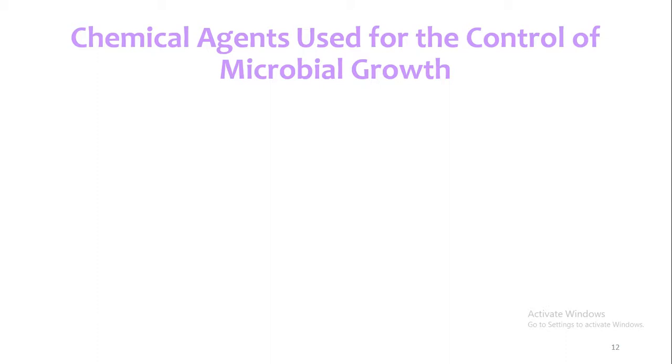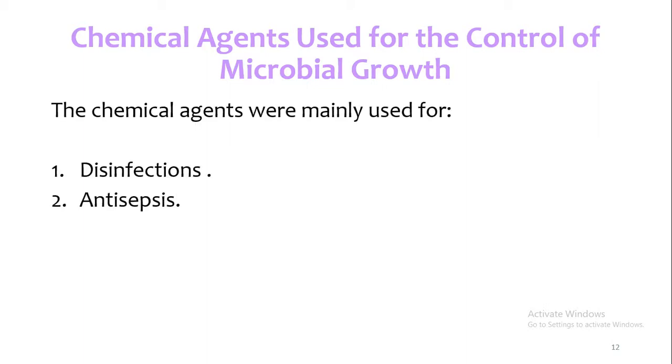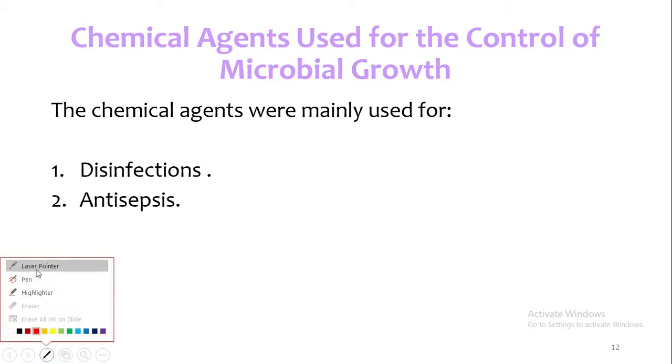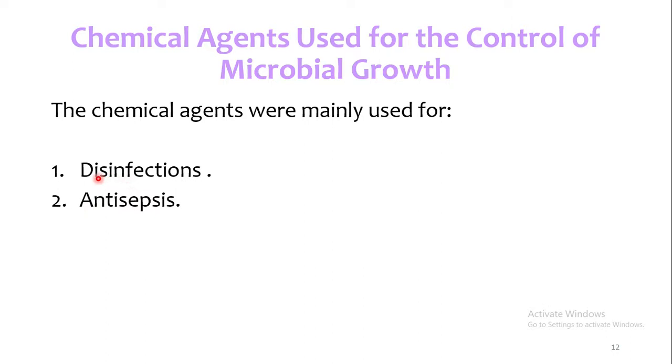In this lecture video, we are going to discuss different types of chemical agents. We also use different chemical agents for the control of microorganisms, and here we discuss these chemical agents, their modes of action, etc. Broadly, the chemical agents act on the body of microorganisms in two ways. The first one is disinfection, and the second one is antisepsis.